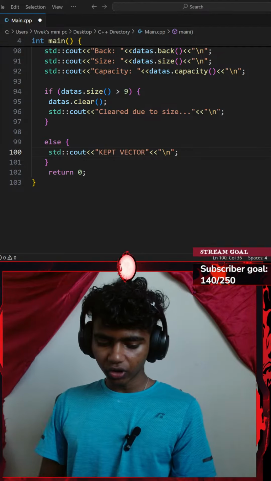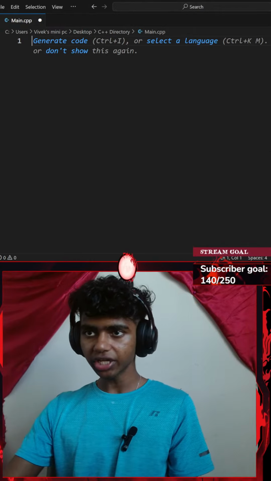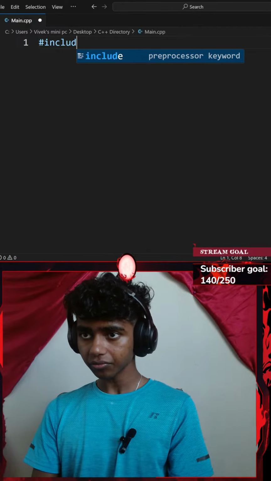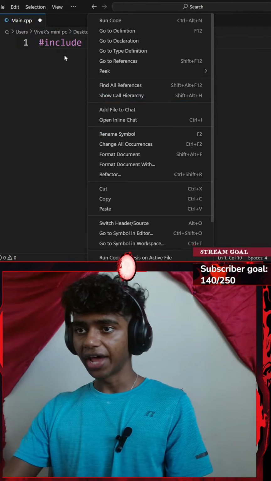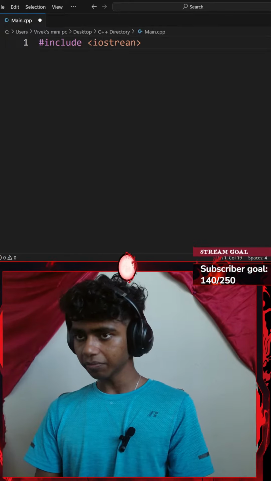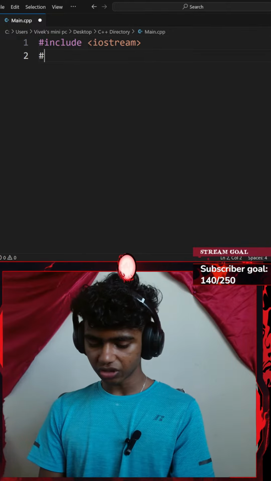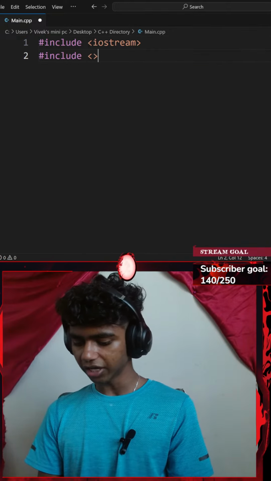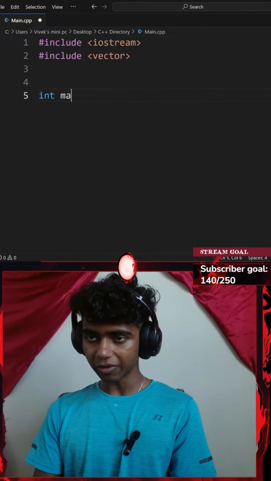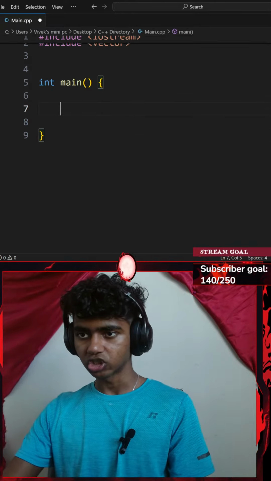Okay, let me start off by going with a Control A, deleting the whole thing. There we go. Let me start off by including iostream. Let's go ahead and include, add a pair of angle brackets, and then go with iostream. Okay, and then let me go ahead and include vector for my containers. So I'll include a pair of angle brackets, my vector. And then let me typecast my main function to be an integer. I'll add a pair of curly braces.